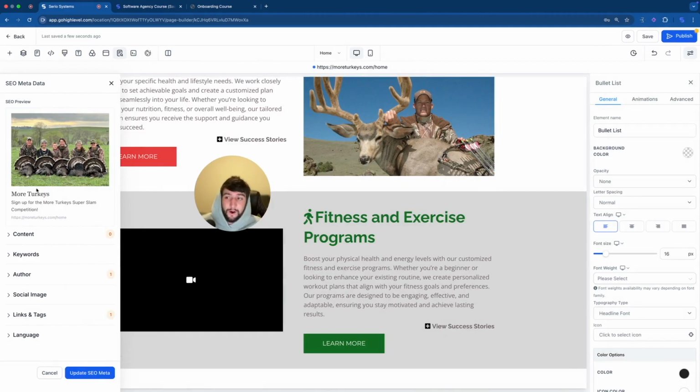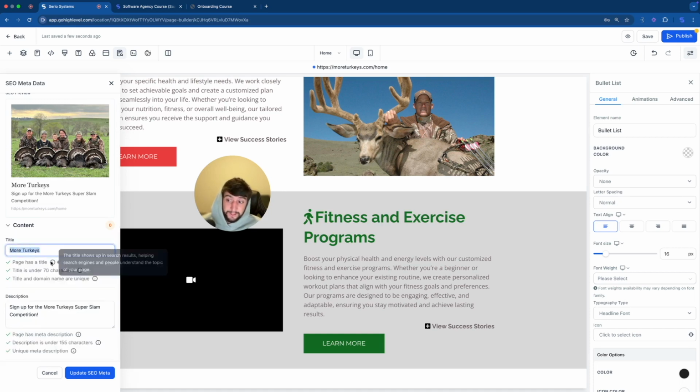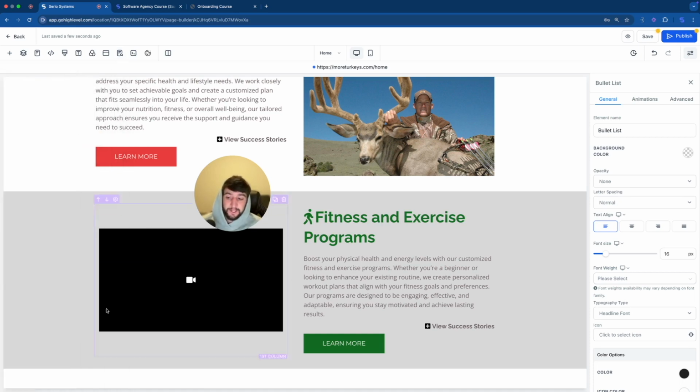And of course, that's going to bring over our SEO metadata, which I have already done. I put this photo in for the SEO preview. If you guys don't know what SEO metadata is, it's basically whenever someone sends you a link to a website and then a photo comes up attached to that link, that's what this photo is. So if you click on social image, you can change the image here. And if you click on content, you can change the title of the link and the description of the link too. Then you can update the SEO metadata.